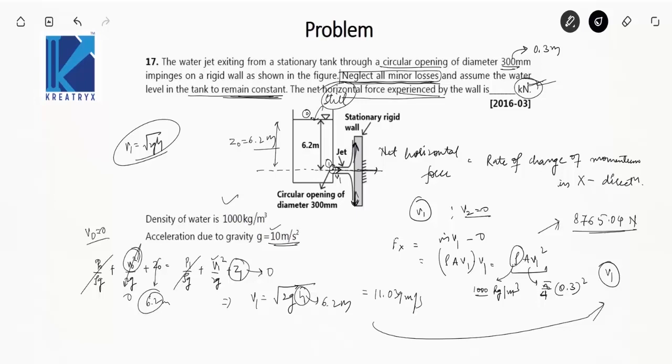I'm repeating it in all the videos that before filling the answer, do check the units once, in which units you have to fill the answer. So we have got 8765.04 Newton, that will be equal to 8.765 kilonewton. This will be the answer. Thank you.